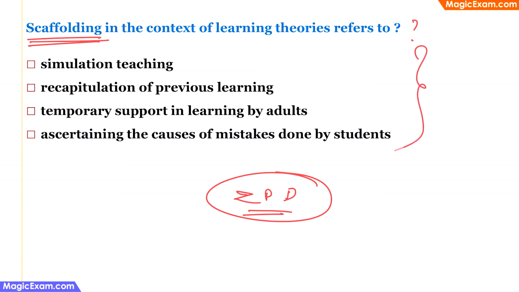Therefore, look at all the answer choices. The third option says that scaffolding is the temporary support in learning. Therefore, this is the correct answer. Now, this temporary support in learning is not just by adults. It can be by peers also. But here, when you look at all the options, the third option is the best answer here.